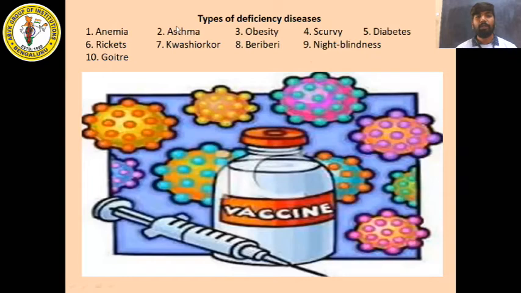So we have different types of deficiency diseases. Some are noted here: anemia, asthma, obesity, scurvy, diabetes, rickets, kwashiorkor, beriberi, night blindness, goiter. So these are some of the deficiency diseases. Understood? So we'll see some of them.